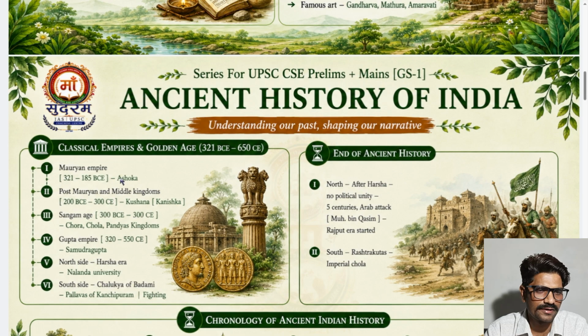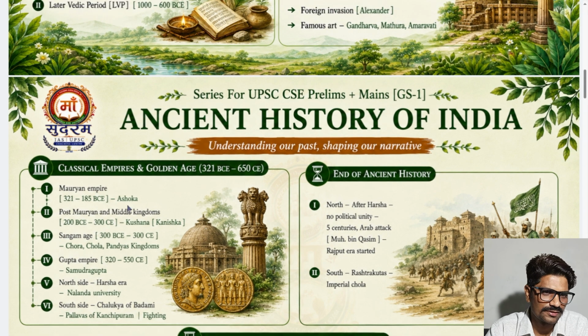The Kalinga war happened here, and he wrote a lot of edicts about morality, about good nature, about good life, about some principles, about Buddhism, everything. A lot of things he wrote here. Very nice personality, Asoka. How he changed his nature before Kalinga and after Kalinga.